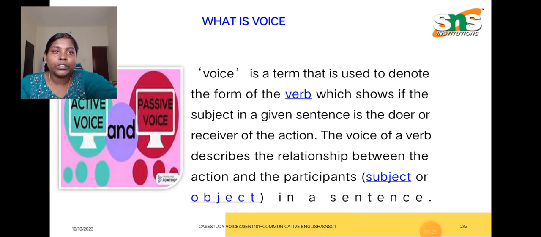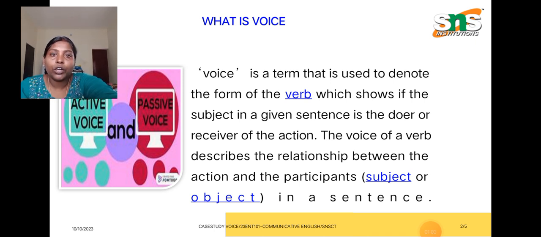Voice is a term which denotes the form of a verb. The verb shows the function of the subject, whether it is a performer of an action or it receives an action. So this voice can be divided into two forms. One is active voice, another one is passive voice. In active voice, the subject is the performer of an action, whereas in passive voice, the subject is the receiver of an action. So while changing a sentence from active voice to passive voice, we have to follow certain rules.